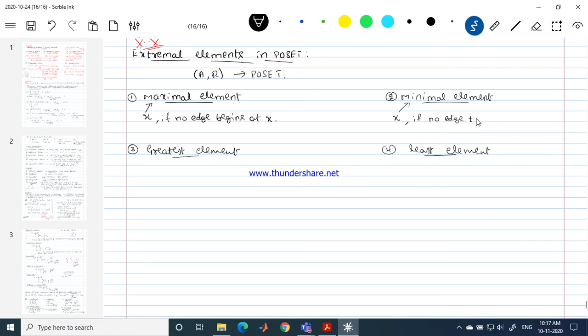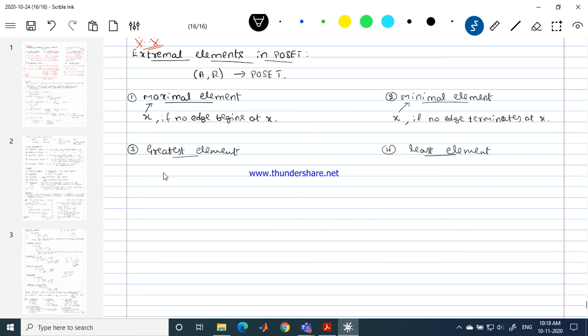If no edge terminates at X, this is at the bottommost level, and no edge terminates at this one. So you can just see that an edge begins at this vertex, but no edge terminates at that vertex. So that's what a minimal element is. See, when I'm defining these two, there is no comparison. So I'm not at all interested in what's happening with the remaining elements.